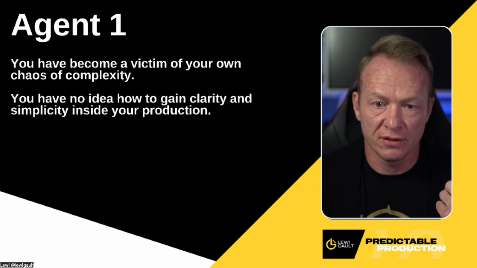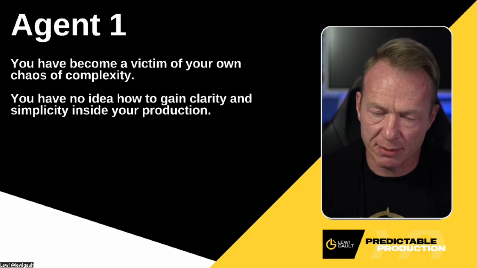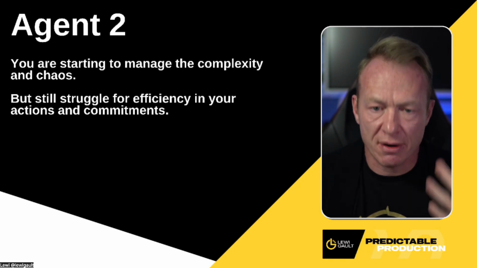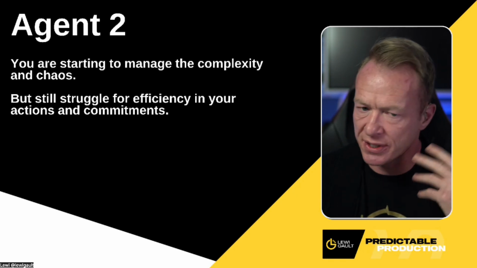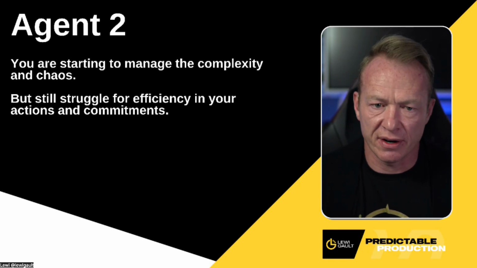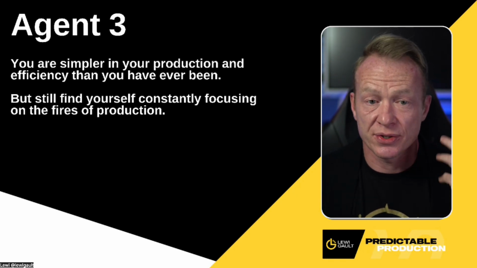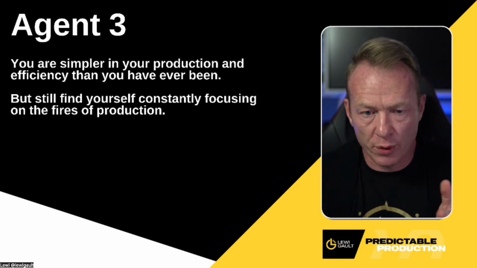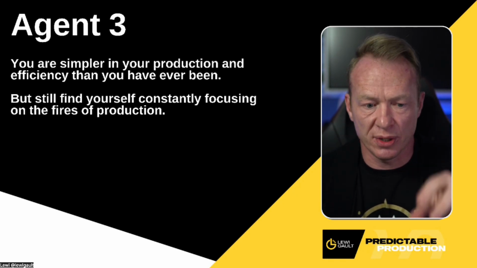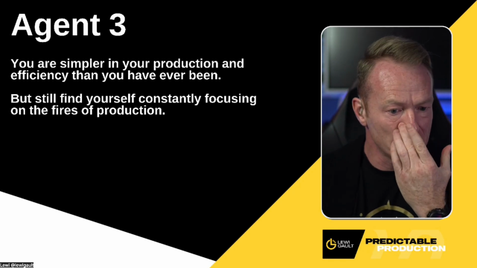Remember, agent 1, you're a victim of your own chaos and complexity. You're just all over the place. It's a nightmare. Agent number 2, you're starting to figure things out, but you struggle with any kind of efficiency in actions. You're still overcommitting. You're still here, there, and everywhere. And then agent number 3, you're starting to find this simplicity piece of it, but you're still finding that focusing on things is hard because you keep having to put fires out in your business.